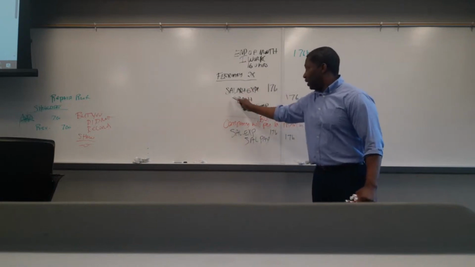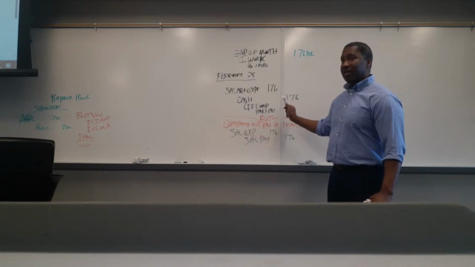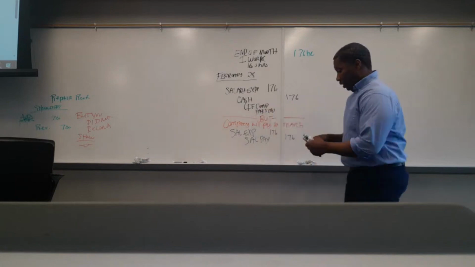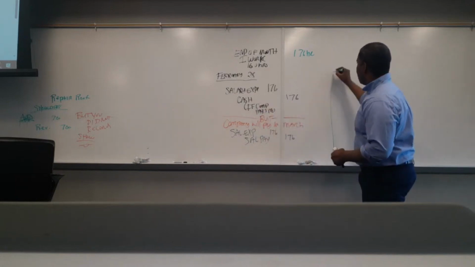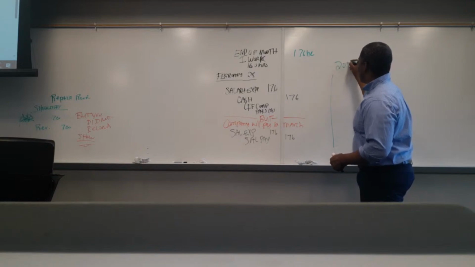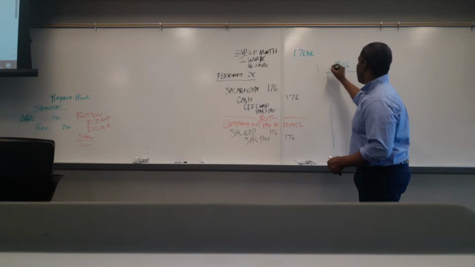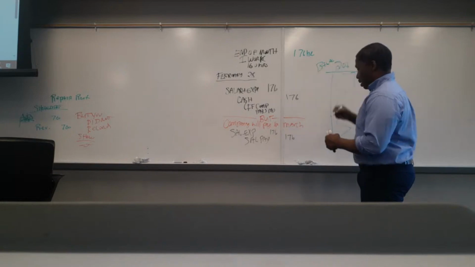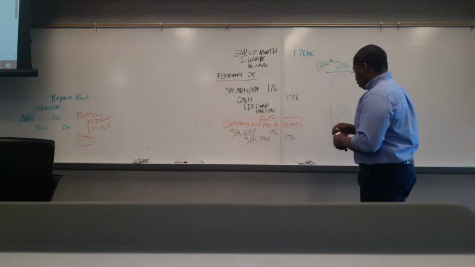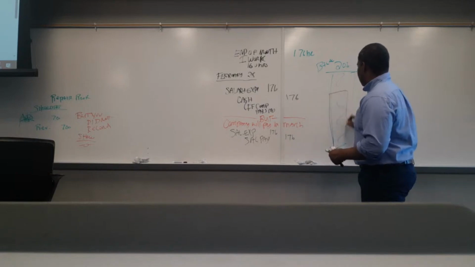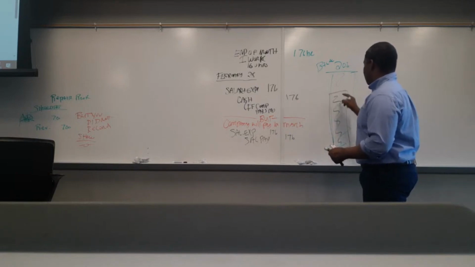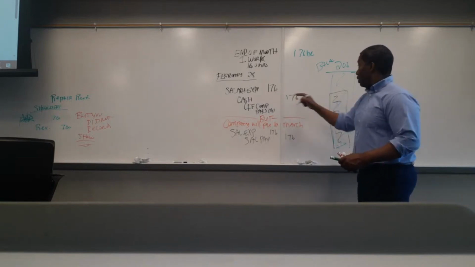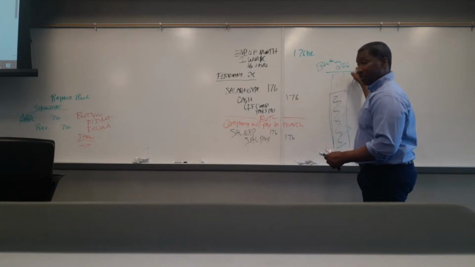Let's say they forgot to do this entry. What effect would it have on assets? I should have written down that I paid this out, but I forgot. Let's just say I had 206 in there. That's my balance, right? But you should have paid 176, which means you should have had less cash. So if you forget to do this, cash would be overstated, assets would be overstated.